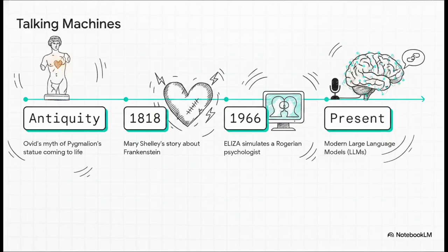Seriously, you can trace this obsession right through history. We go all the way back to antiquity with Ovid's myth of Pygmalion's statue coming to life. Fast forward to 1818 with Mary Shelley's Frankenstein, and then, boom, 1966, we get Eliza. Eliza was this early computational chatbot designed to simulate a psychologist. And the wild thing is, its creator found that people were getting deeply emotionally attached to this machine. They were sharing their most intimate secrets with what was essentially just basic code. It perfectly sets the stage for the modern models we use today because it proves we are just hardwired to connect with absolutely anything that talks back to us.